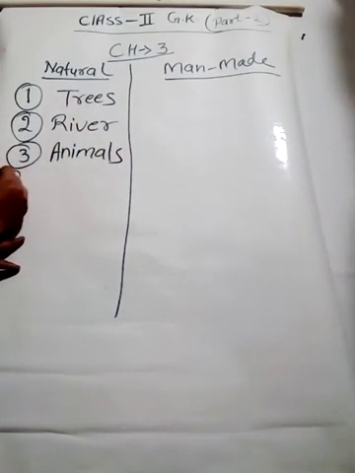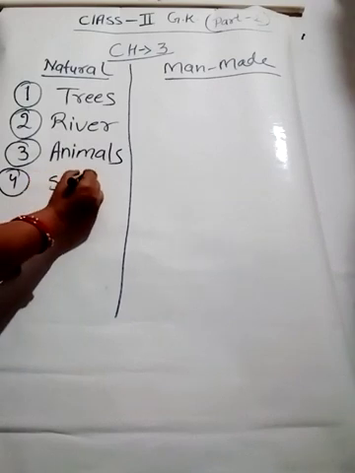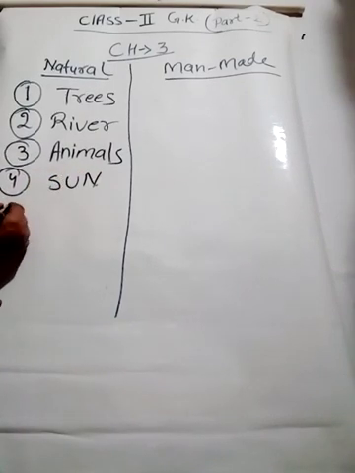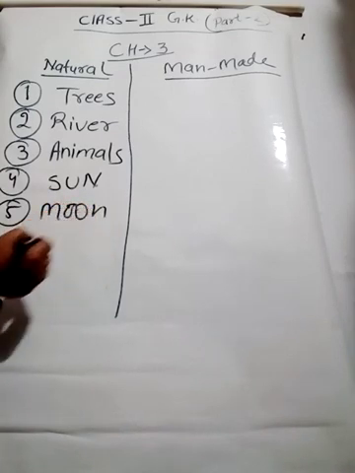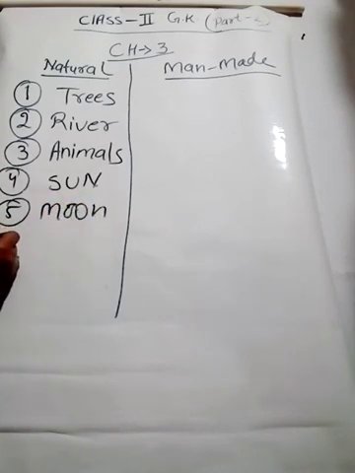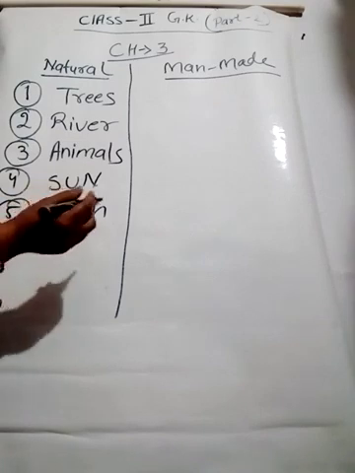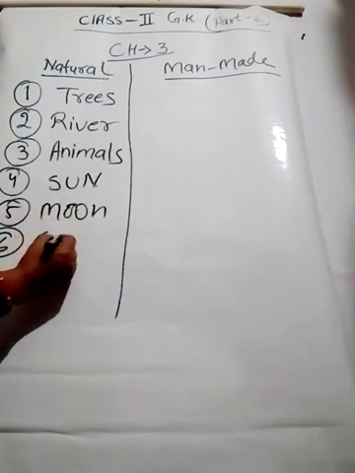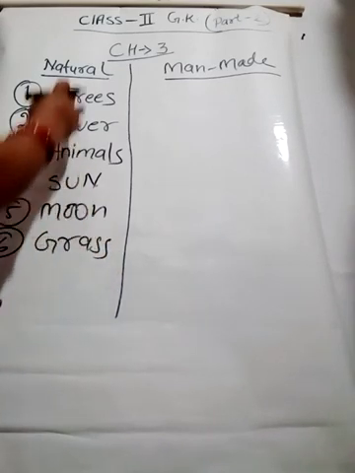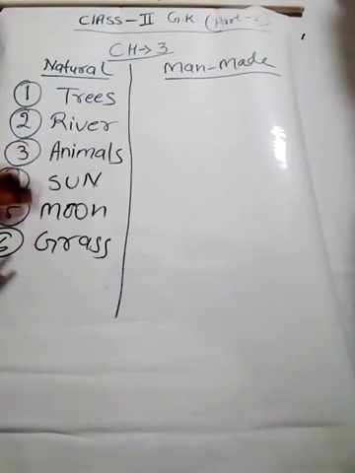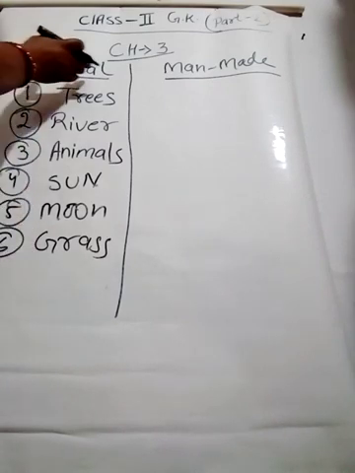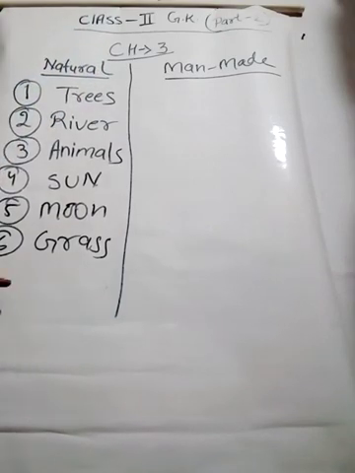Then we can write the sun, the moon. And we can write grass. So these are made by our God. Besides all these things, there are so many things which come under this natural column.